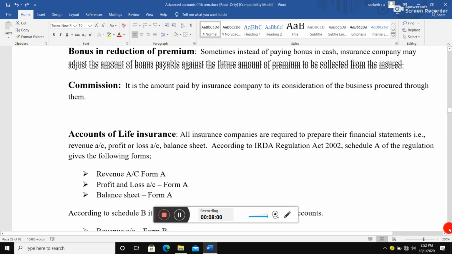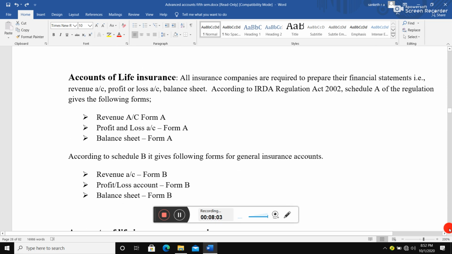Next, come directly to accounts of life insurance. This is the important part you need to understand. Not only life insurance, but accounts of insurance companies. All insurance companies are required to prepare their financial statements, that is, the revenue account, profit or loss account and balance sheet. There are three statements to be prepared by individual insurance companies, whether it is doing life insurance business or general insurance business. Revenue account is a statement, profit or loss account is a statement, and balance sheet is also a statement.